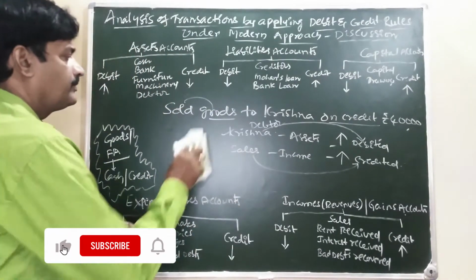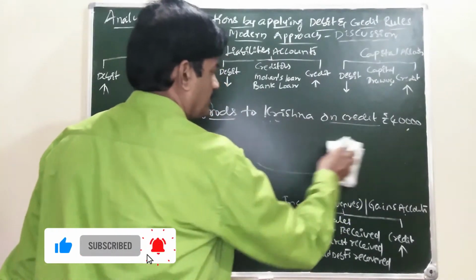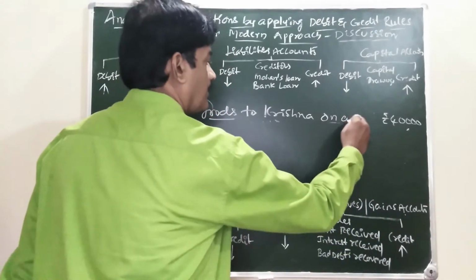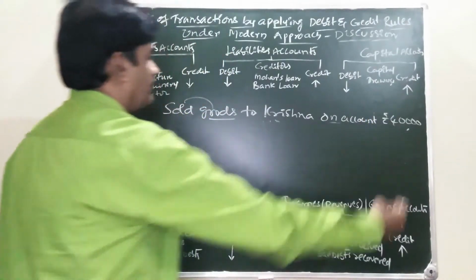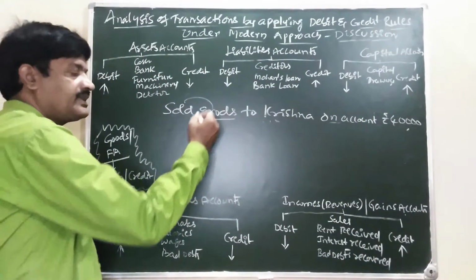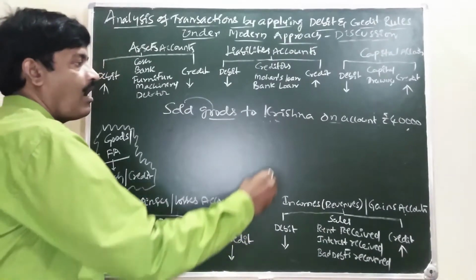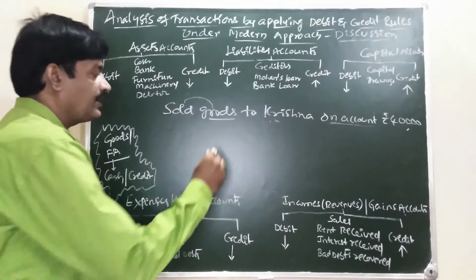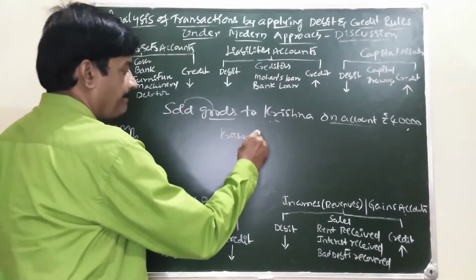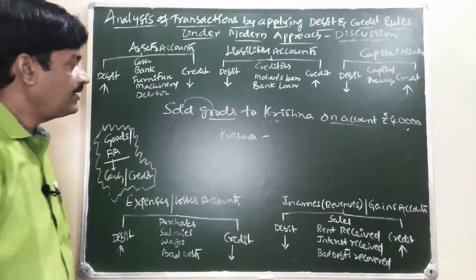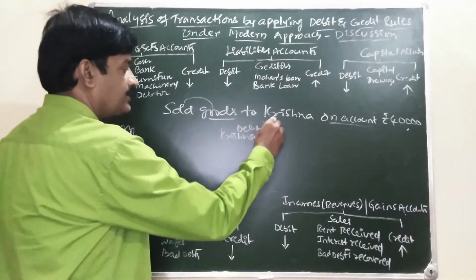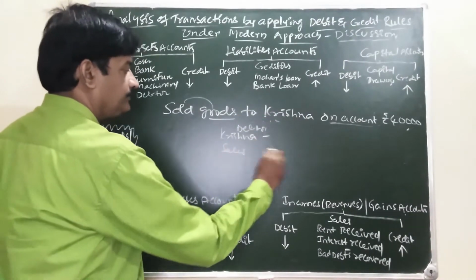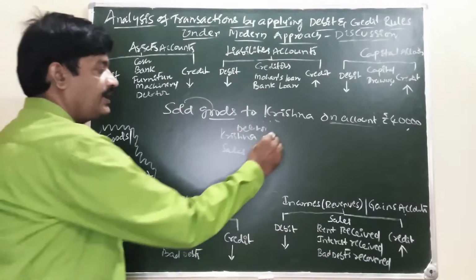The next transaction. Sold goods to Krishna on account. Goods are there. It is necessary to check cash or credit. On account is also termed as a credit transaction. In case of credit transaction, what will come first? Party name Krishna. Who is Krishna? Krishna is a debtor, because it is due from him. Next one is sales. Debtor comes in asset.